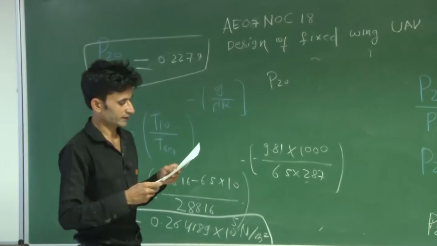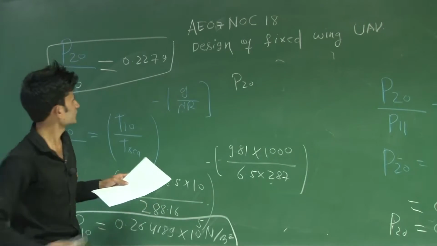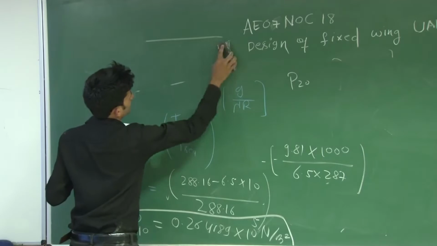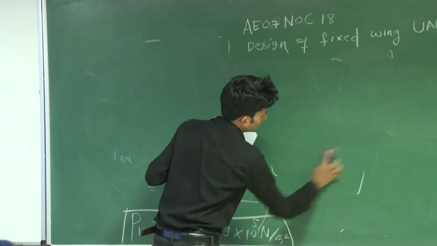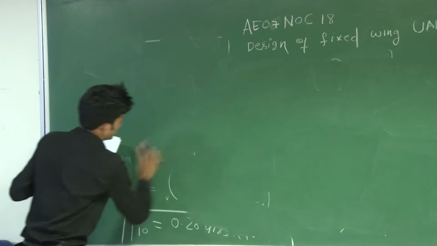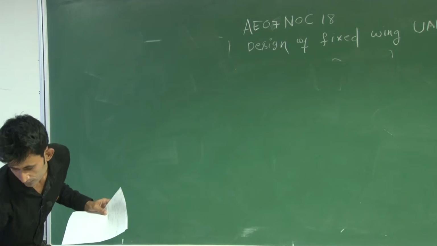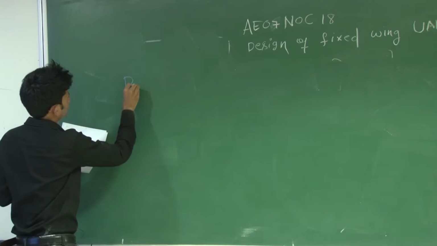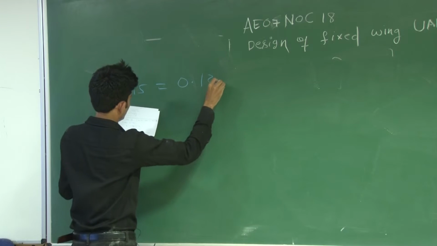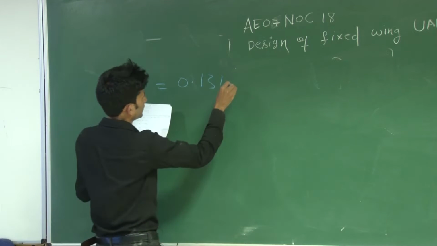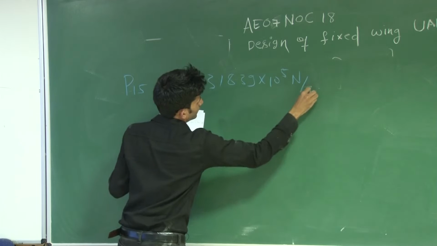I am not solving this problem because in many questions we have used this standard formula, so you just put in the values to get the answer. If you find the pressure at 15 km, it comes out to 0.131839 into 10 power 5 Newton per meter square.